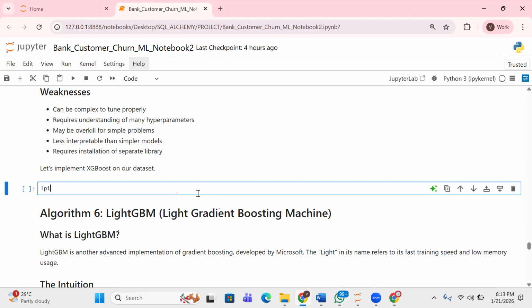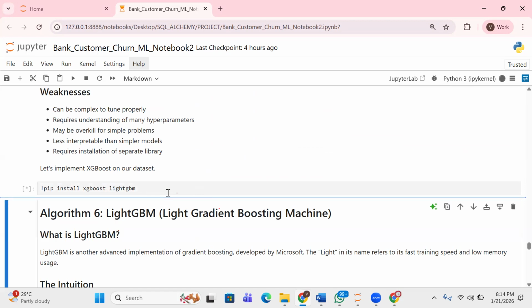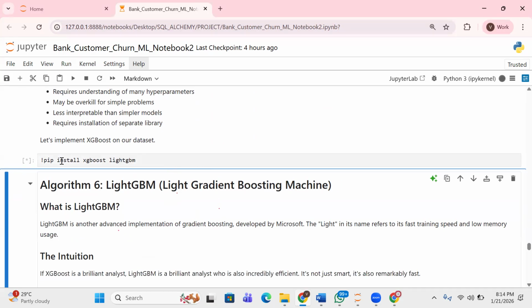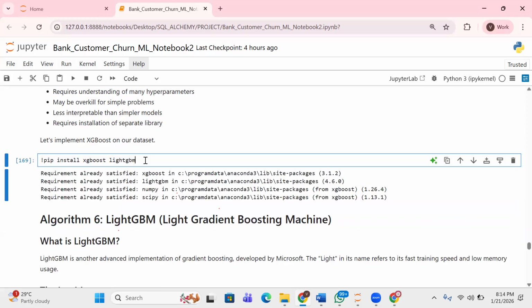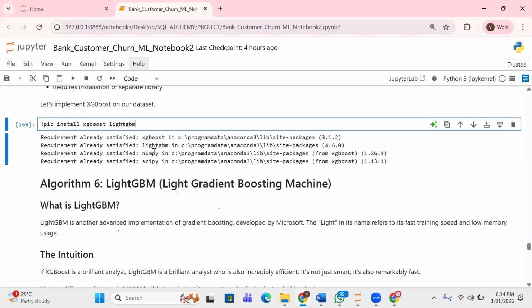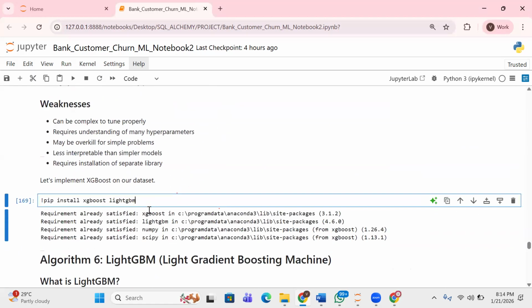We need to install this. It is a separate library on its own, not found in the sklearn library, which is scikit-learn, so you need to install it on your own. I can't remember if I installed it, but this is how you install it: pip install XGBoost and LightGBM. Let's wait for it to install. Okay, I already have it, so you can see we commented it out. There's no need, I just wanted to be sure. So we can continue.